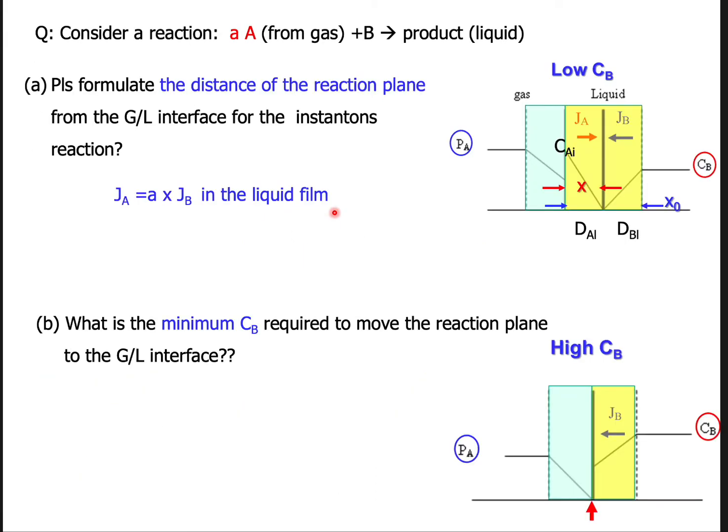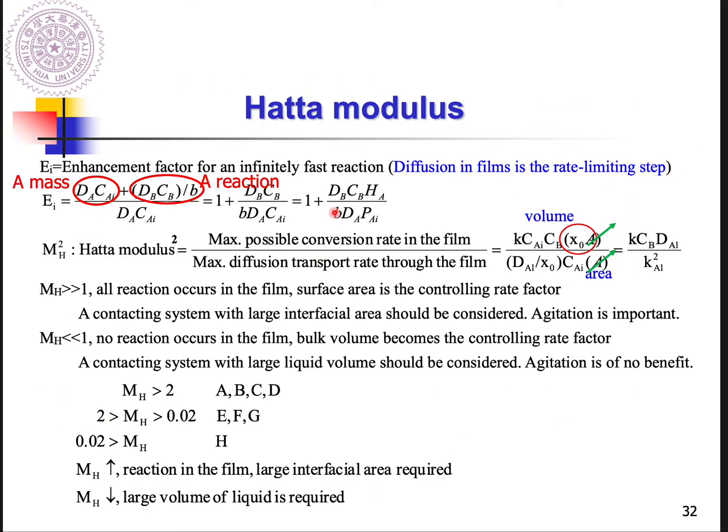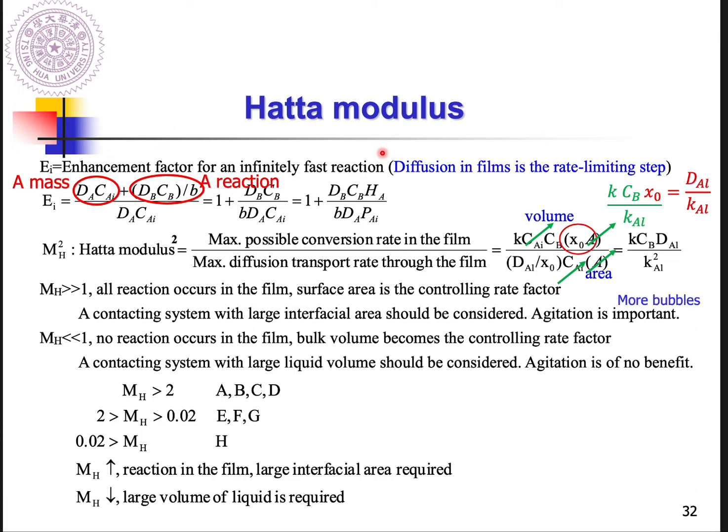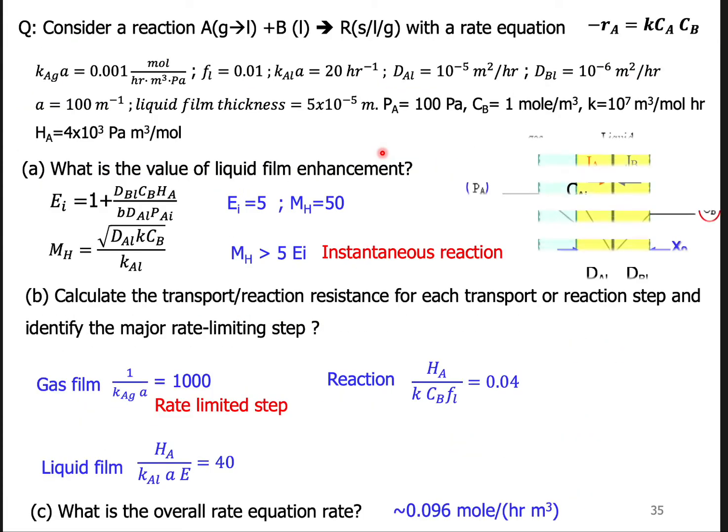So based on the figure I just showed you, as long as you have EI and MH, based on this criteria, you know what the reaction rate belongs to. In this case, MH is larger than 5 times EI. So we know MH is very large, right? So in this case, it is an instantaneous reaction.